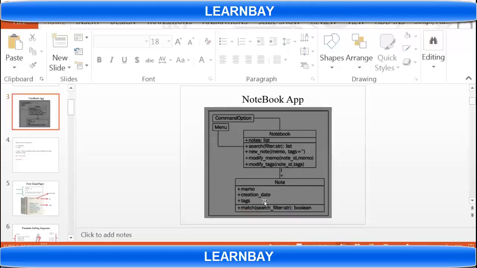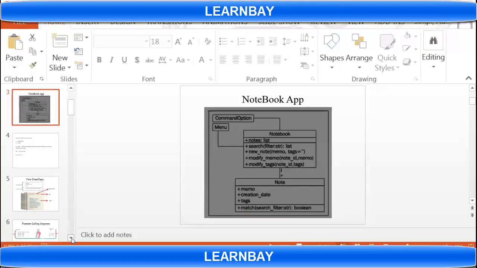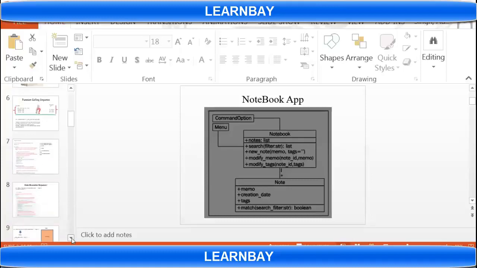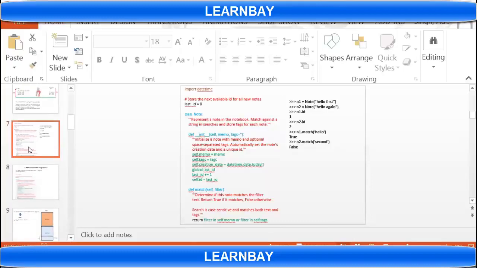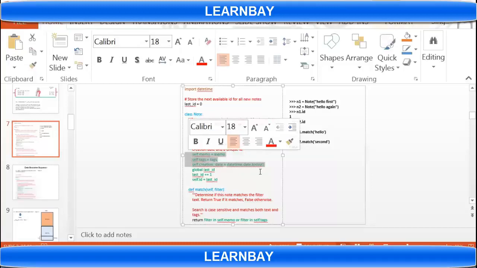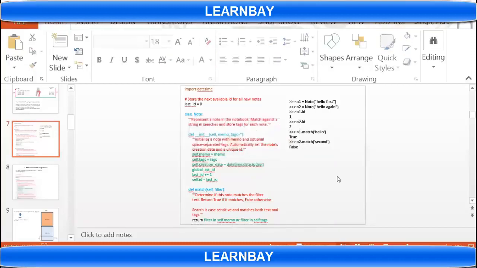Now, if I see the implementation of this class, in init I'm having self.memo, self.tag, self.creation date. In the init function, I'm having all these.